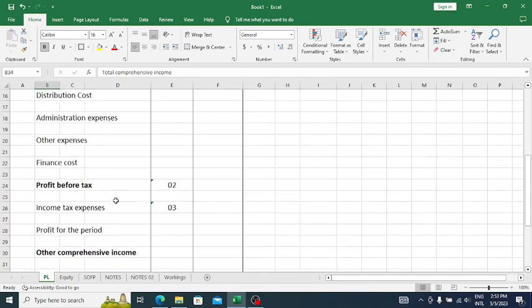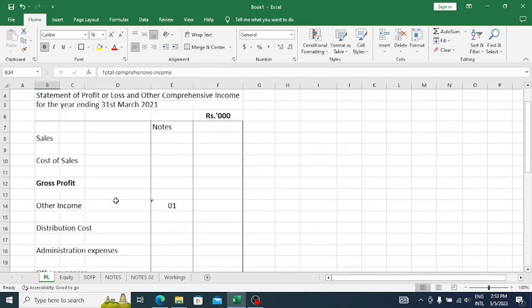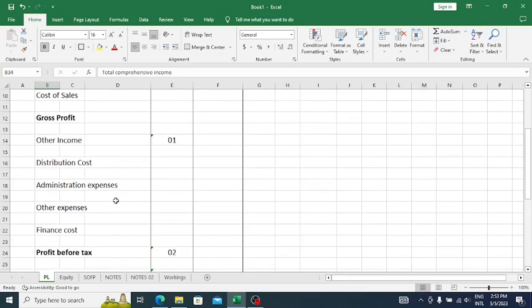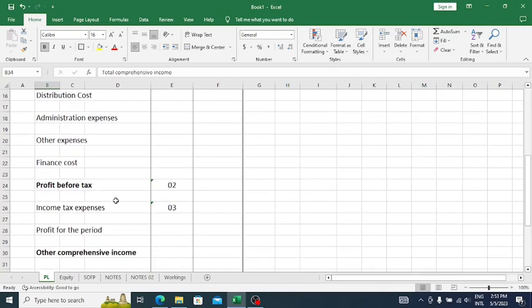This is the format, and it can't be changed, as it is per LKAS 1.